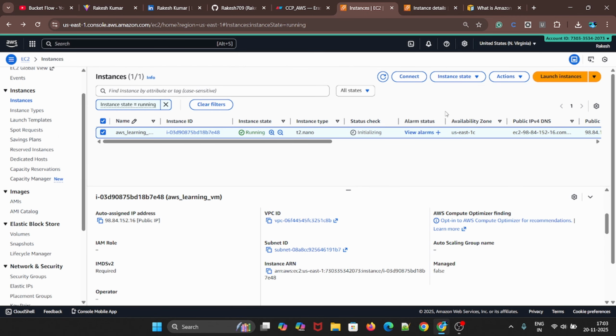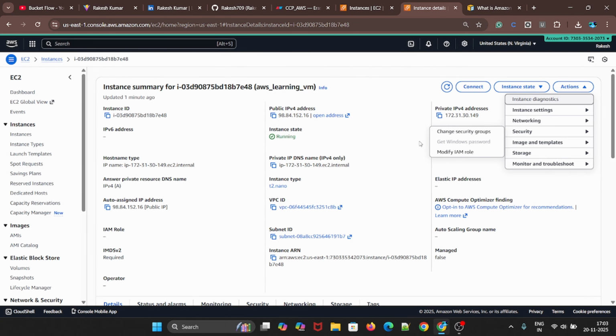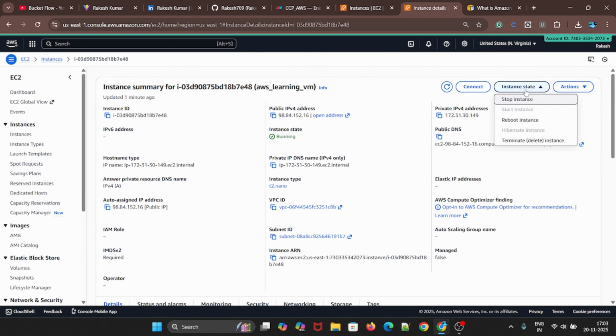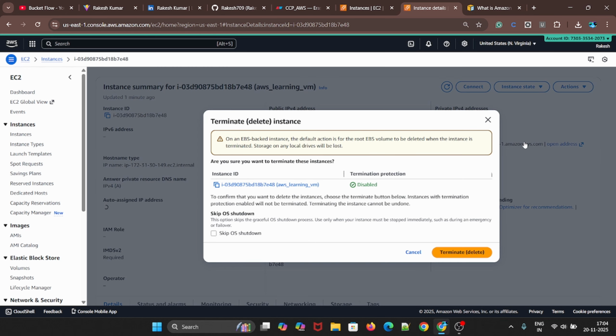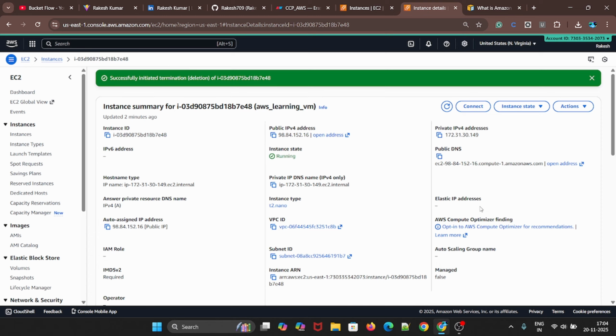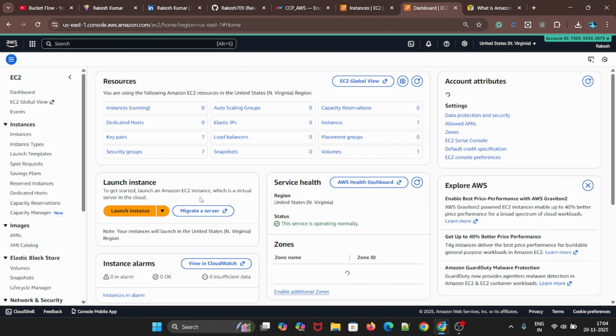Okay, we'll see later. So pretty much today's end, and from here, to stop, click on stop and terminate. Since I'm going to delete this instance because this public IP address is down, terminate is the best option for me. Click on terminate and it will successfully initiate termination and deletion. Here is the ID to verify before closing whether it is deleted or not.